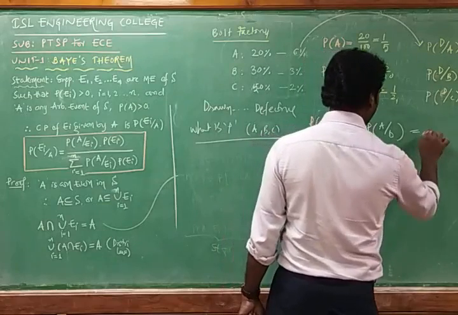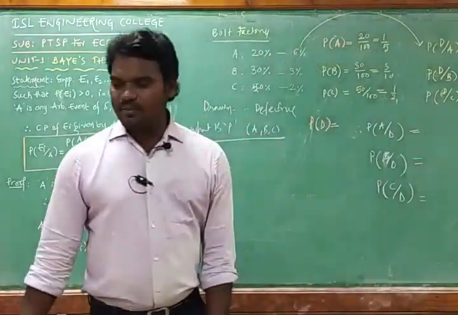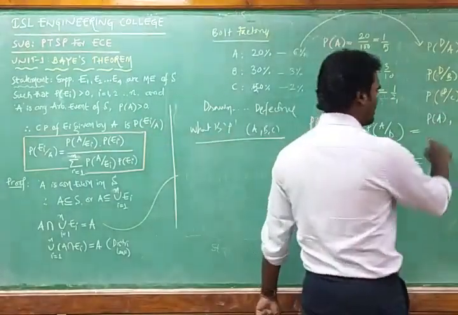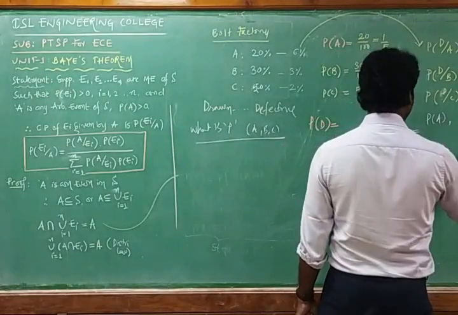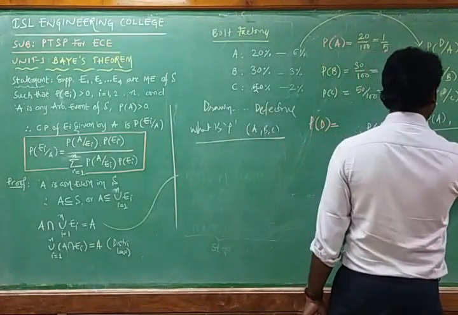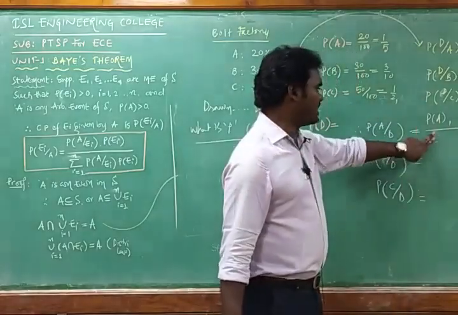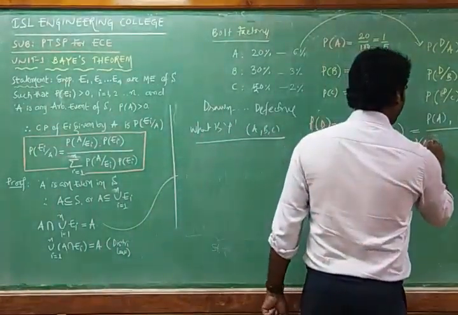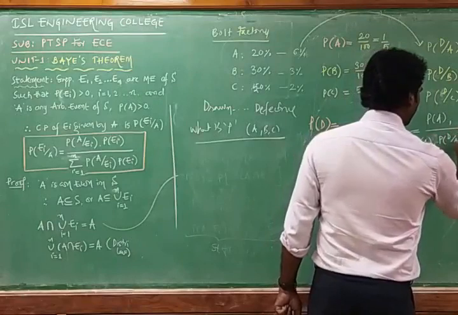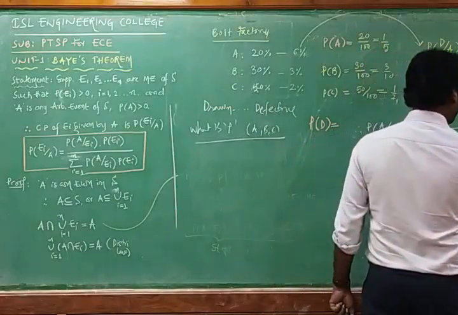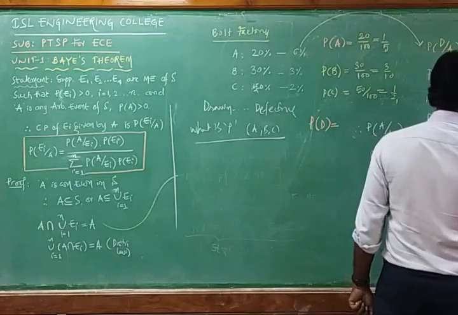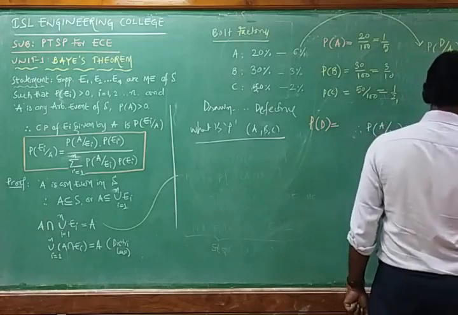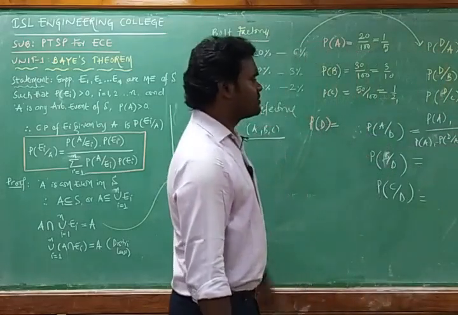Then what is the formula for the probability of A by D? Probability of A by D is nothing but probability of A into probability of D by A, divided by the sum from n equals 1 to n. So you can go with the combination: probability of A into probability of D by A, plus probability of B into probability of D by B, plus probability of C into probability of D by C. You have all the values, so you can substitute.